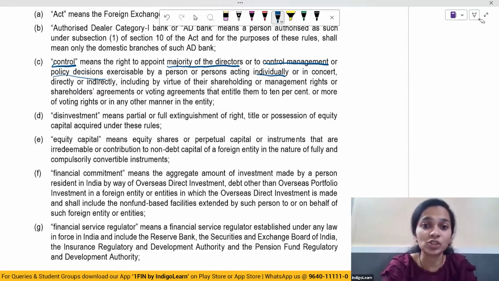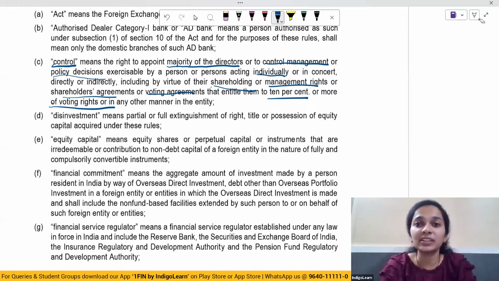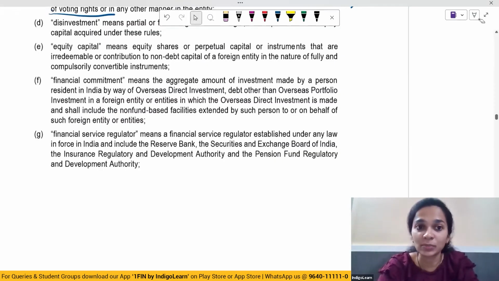It also includes by way of their shareholding or management rights or shareholders agreements or voting agreements that entitle them to 10% or more of the voting rights in any manner. So control here does not mean more than 50% voting rights. It here also includes people who have 10% or more than 10% of the voting rights in any other manner in any entity, or it also means the right to appoint majority of directors, or it also includes right to control the management.